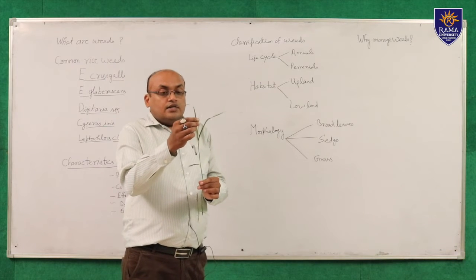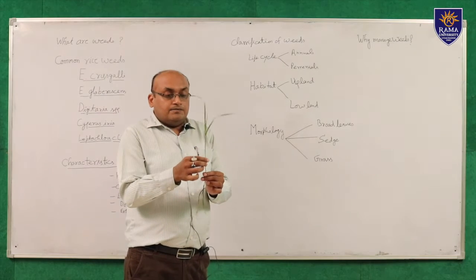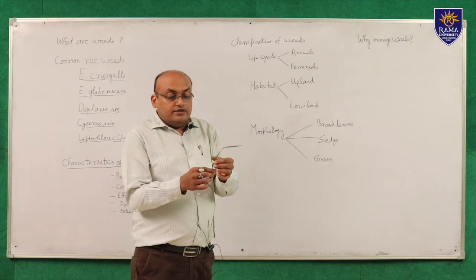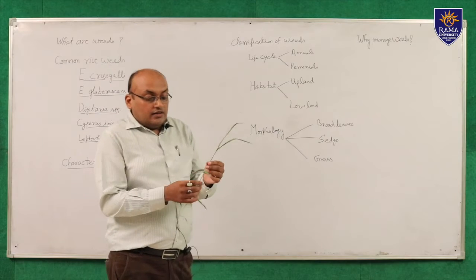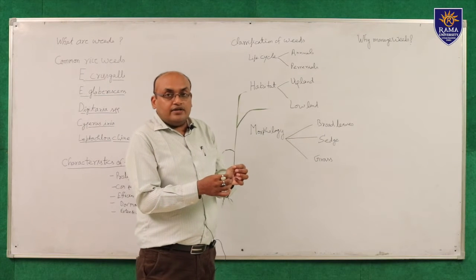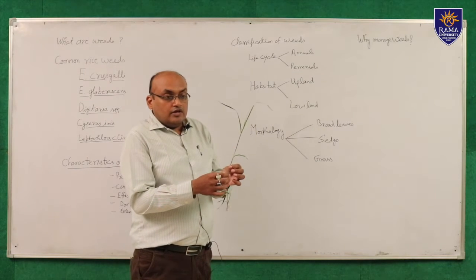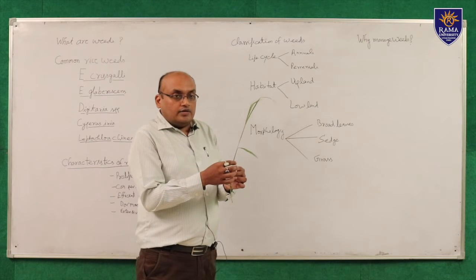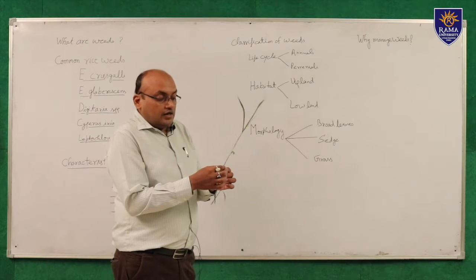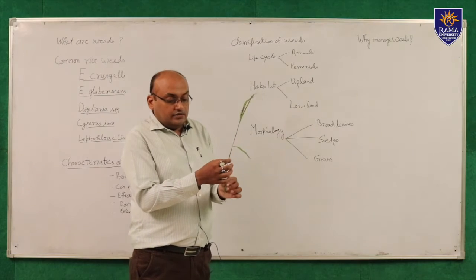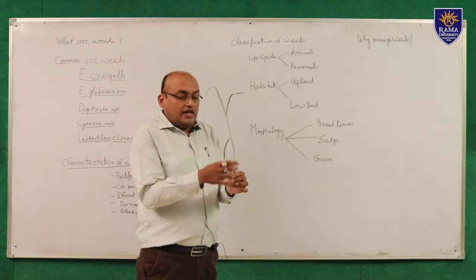You can see this is a typical stem, and the leaves of this weed are narrow, and ligule and auricles are absent in these weeds. In the paddy plant, the ligule and auricles are present at the joint of the plant. So this is the grass.